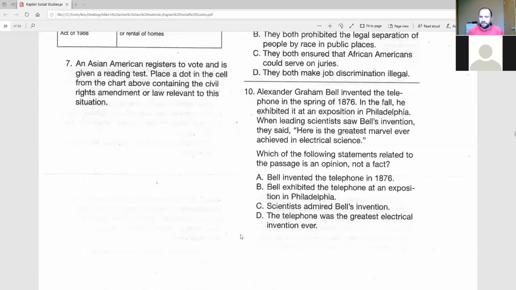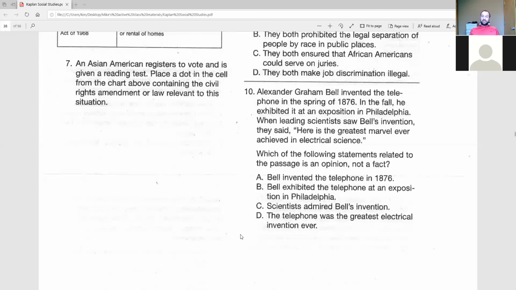Scientists admired Bell's invention, or D, the telephone was the greatest electrical invention ever. The key to the answer lies in the way things are worded, right? They both are correct, technically, right? But one answers the question better than the other. In other words, let me see what I'm getting at.